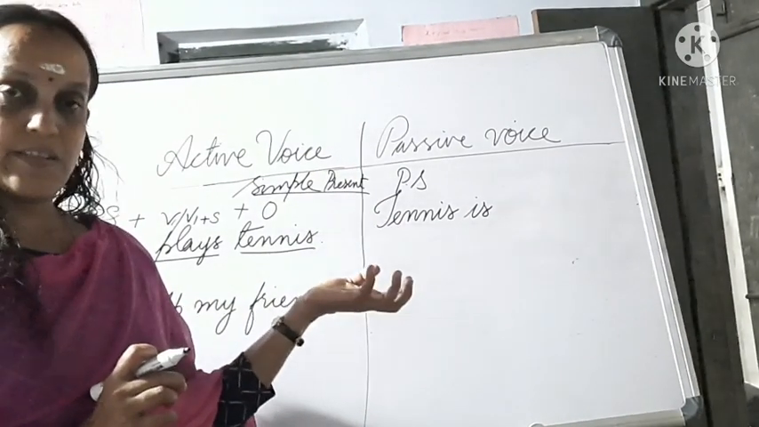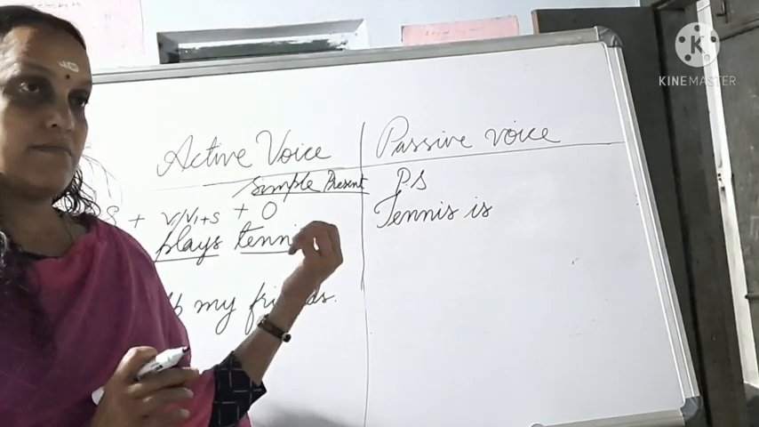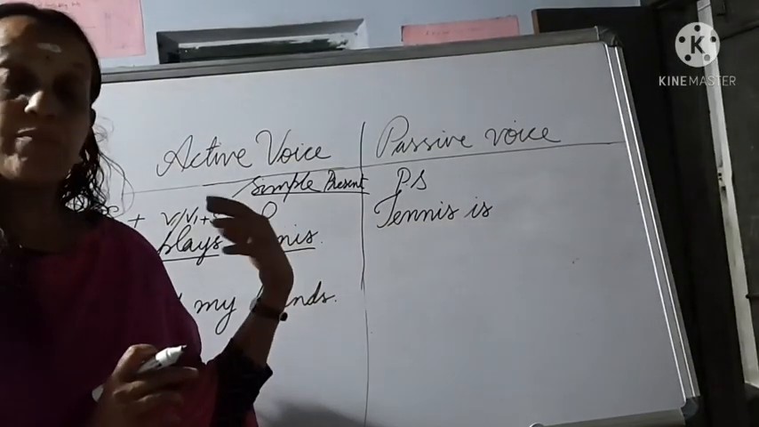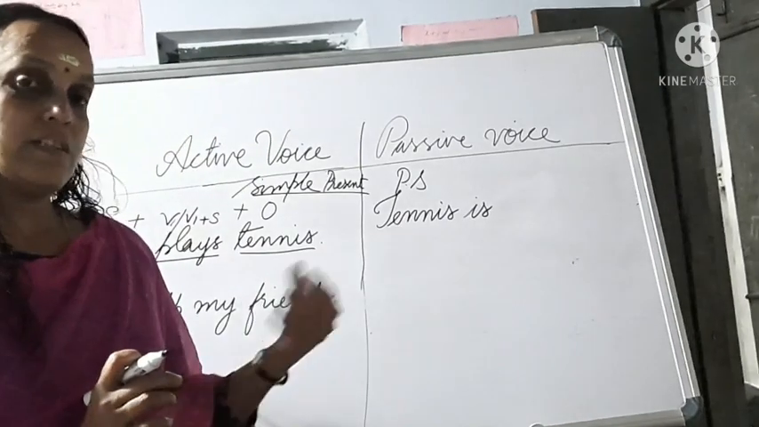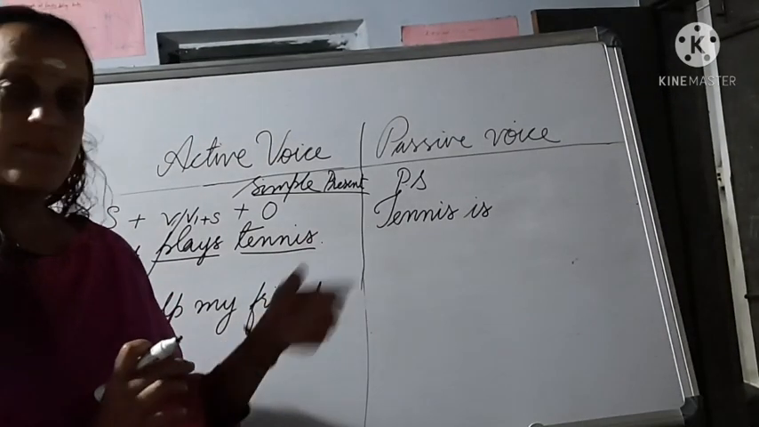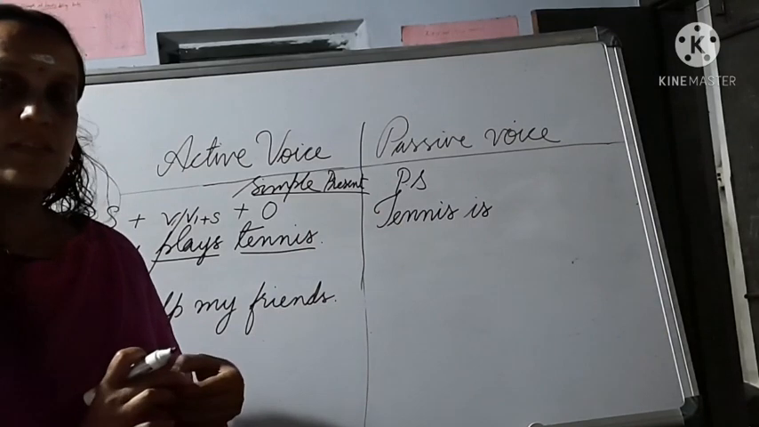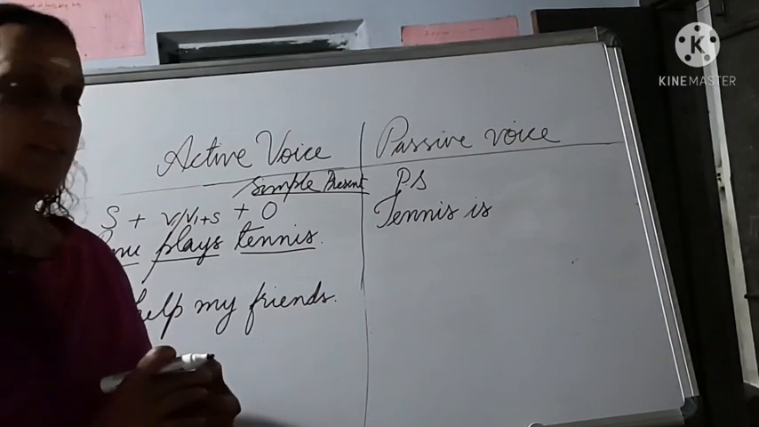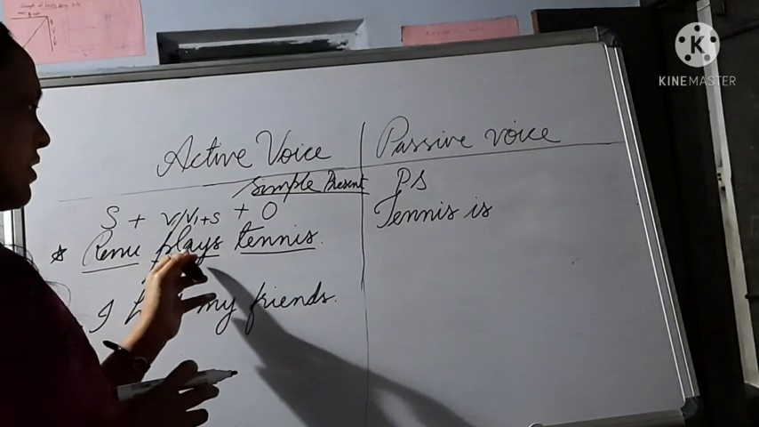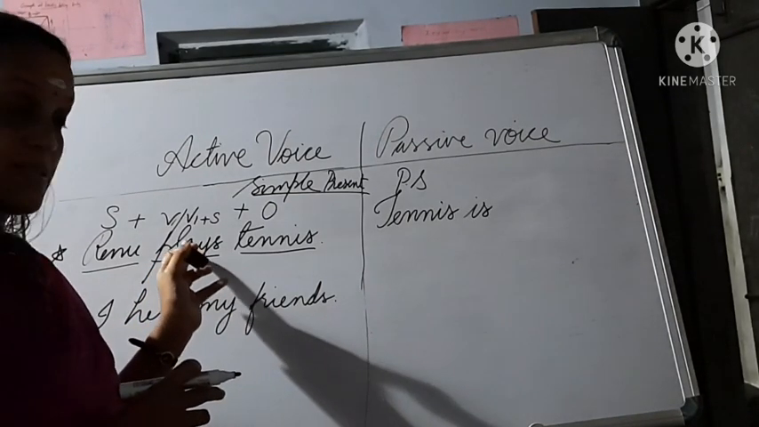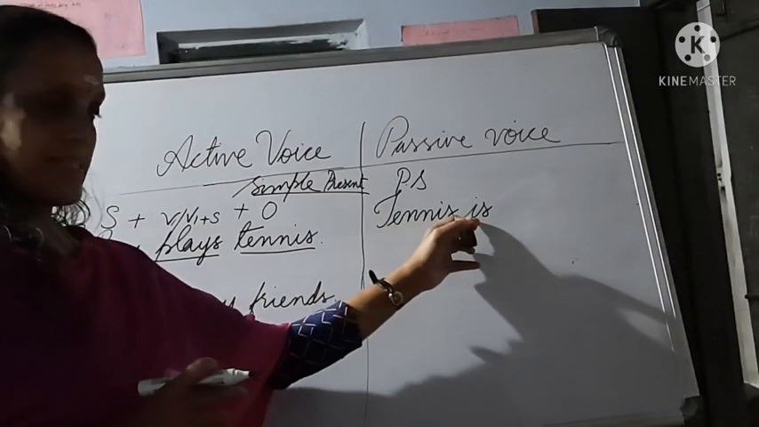And do forms are also helping verbs that we can use. Modal auxiliaries are also helping verbs: can, could, may, might, etc. So here, since it is simple present tense, we use "is."